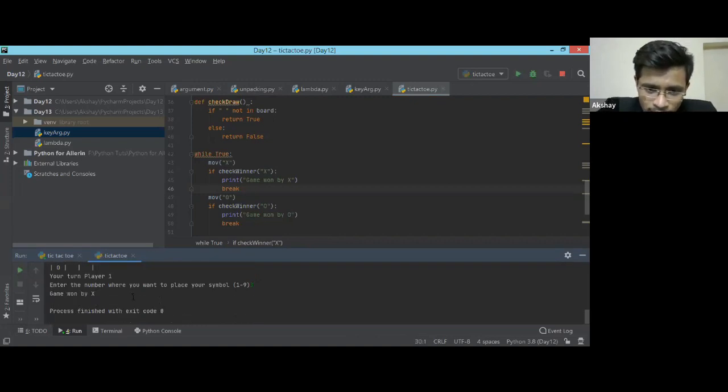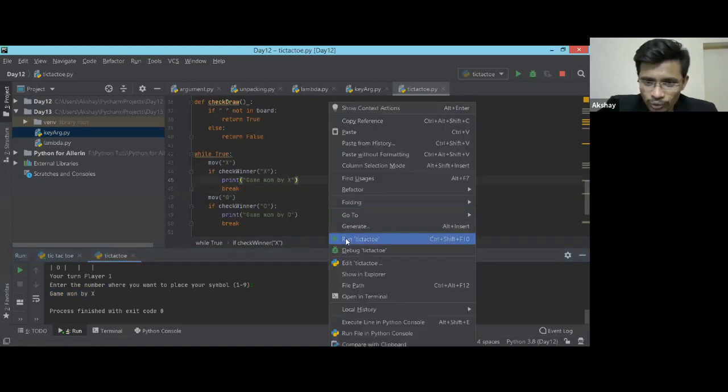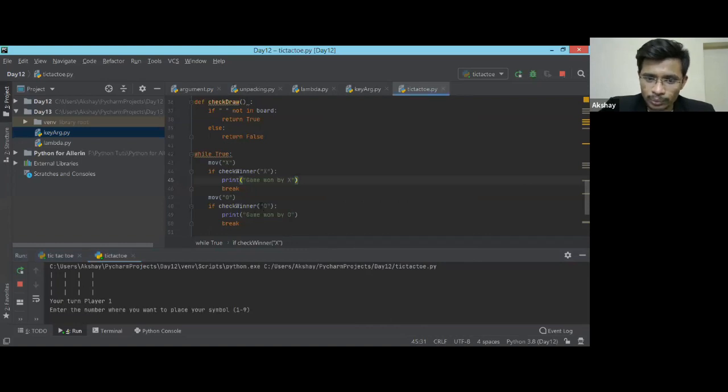So see, the game was won by X, and we can see the process finished. Now I can type any input, right? After this line you can't give user inputs. So that's how we help player 1 to win the game. And it's not only about player 1, we can help player 2 as well. This code should work for player 2, because we just need to use the same function.